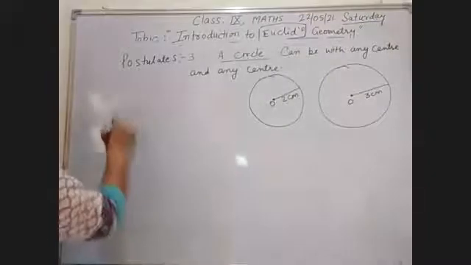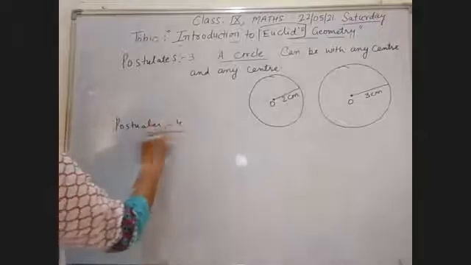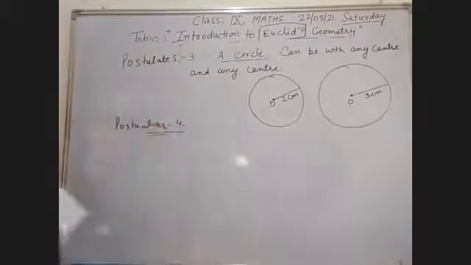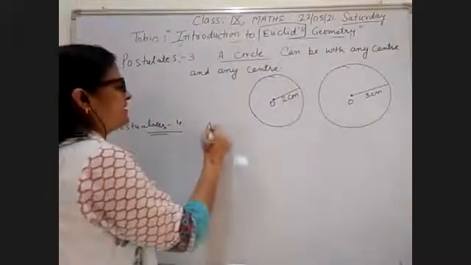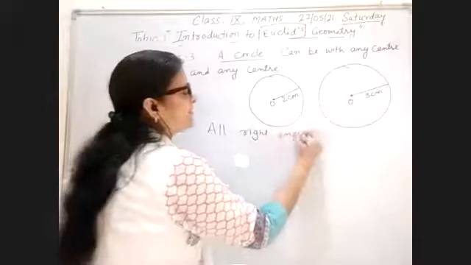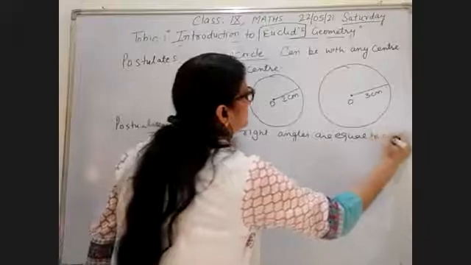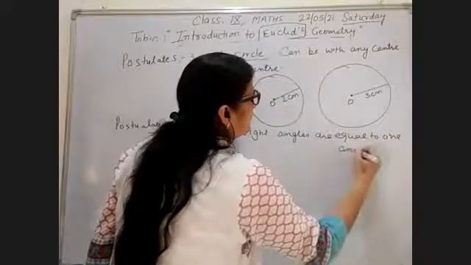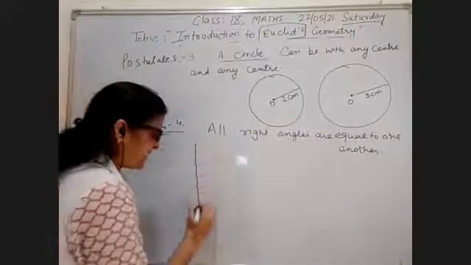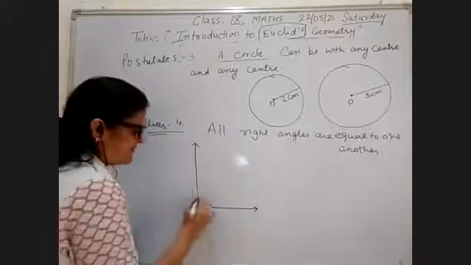So postulate 4 is: all right angles are equal to one another. For example, I draw a right angle, 90 degrees.